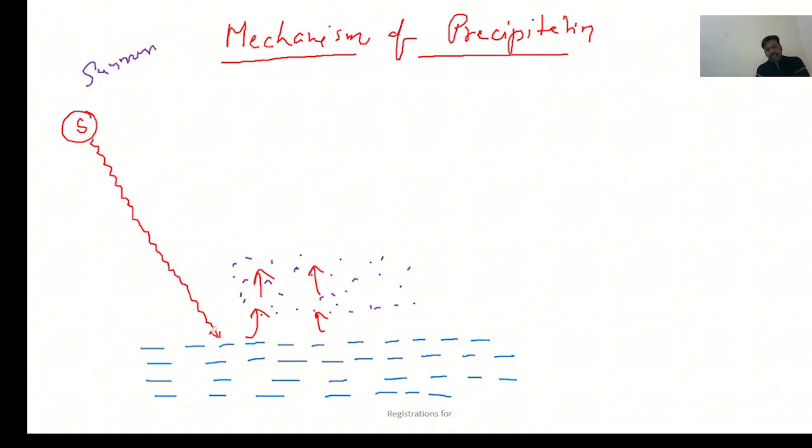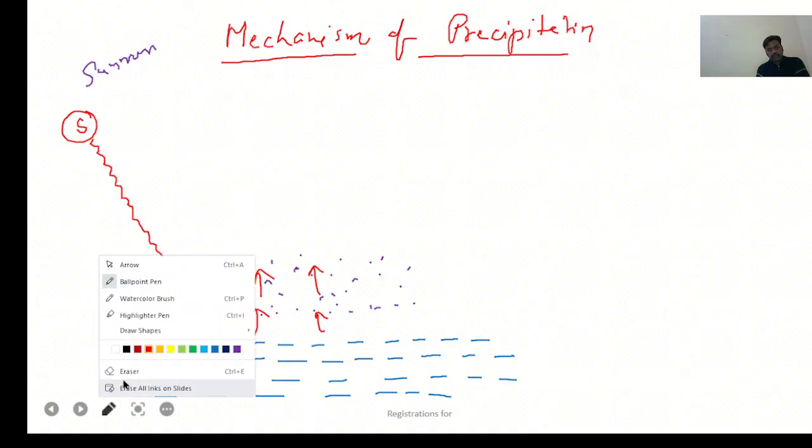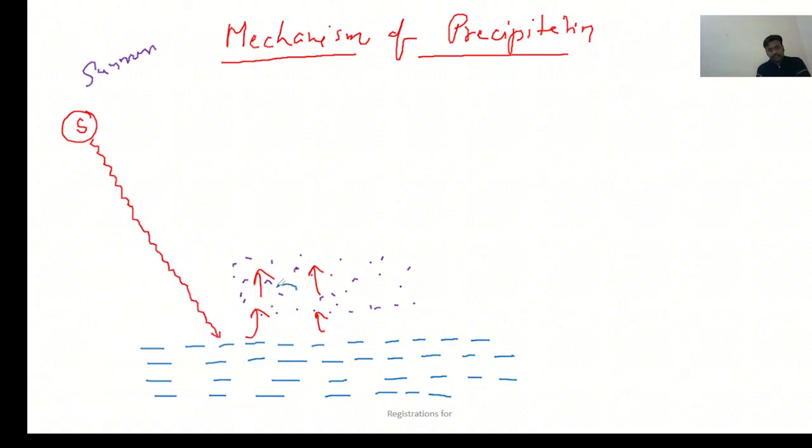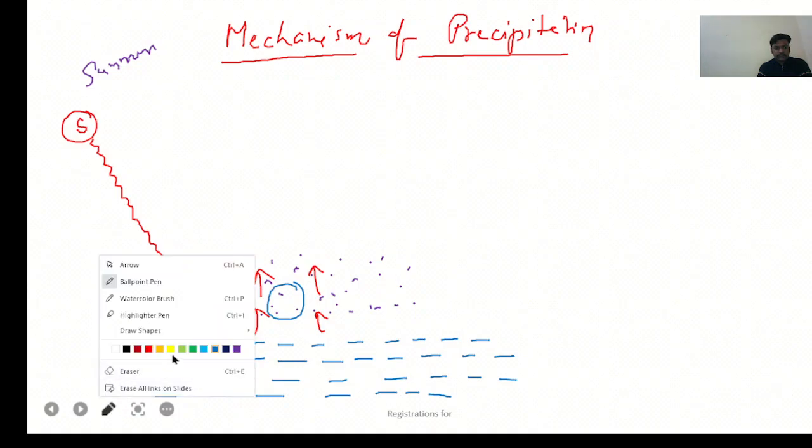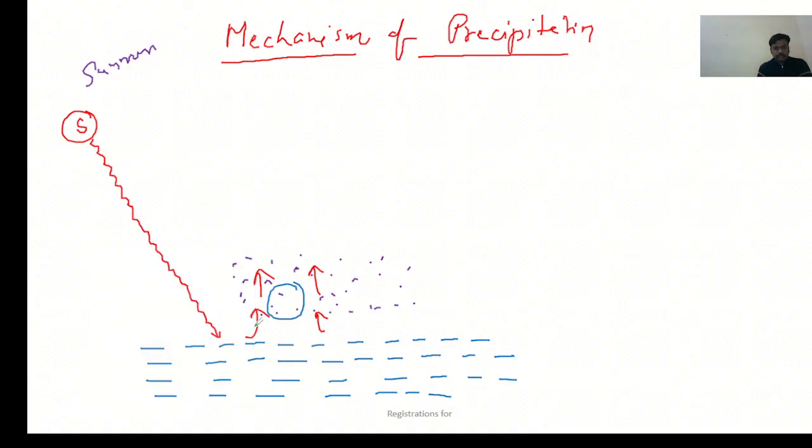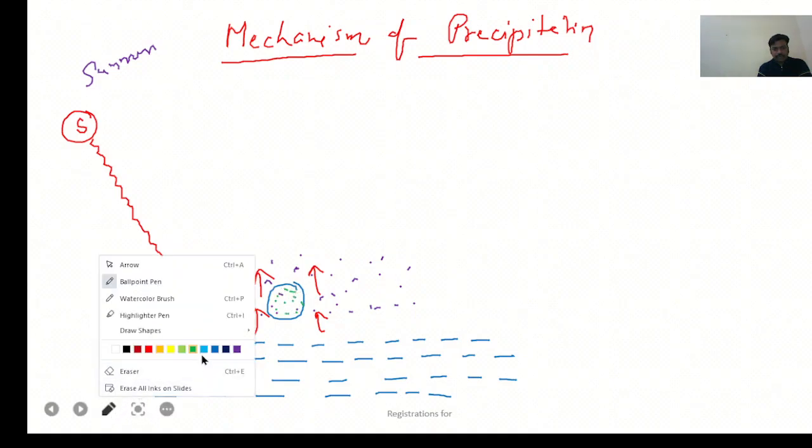But here, the gases which are hotter are also responsible for collecting moisture. This is a sample of air in which you can have such an amount of moisture as you can see inside this sample.